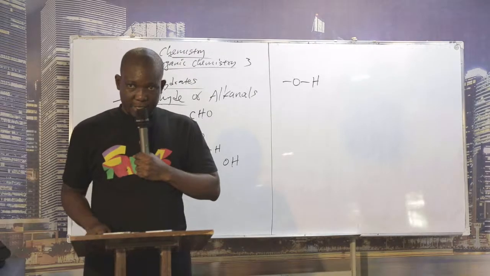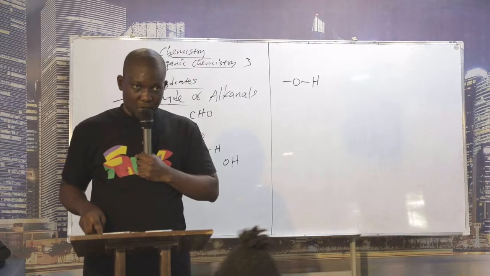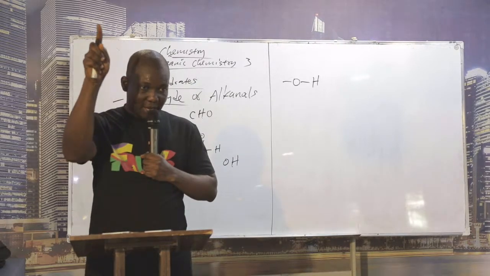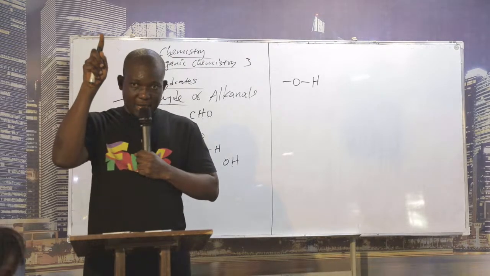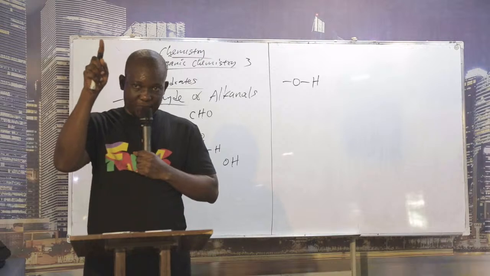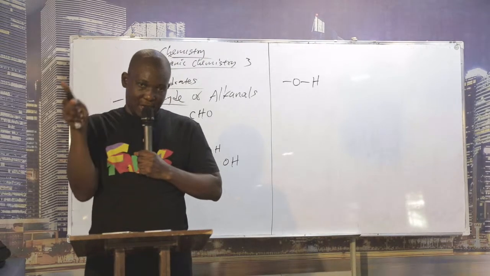Any sugar with the alkanal group CHO has the tendency to lose electrons. Are you with me? Any sugar that has CHO will easily lose electrons. Take note.